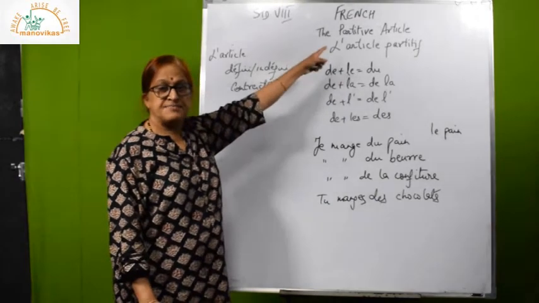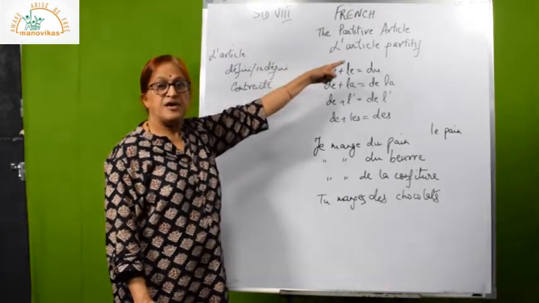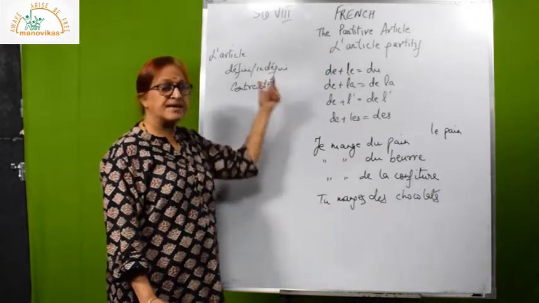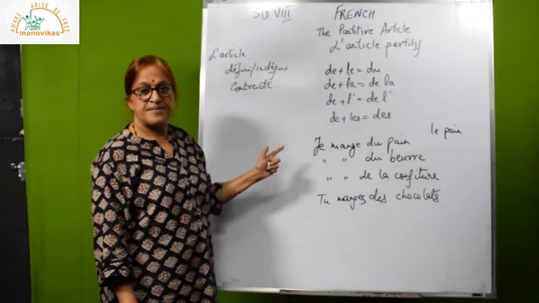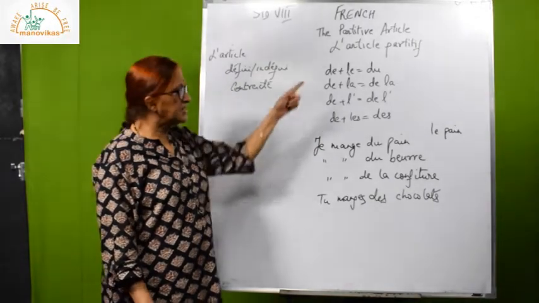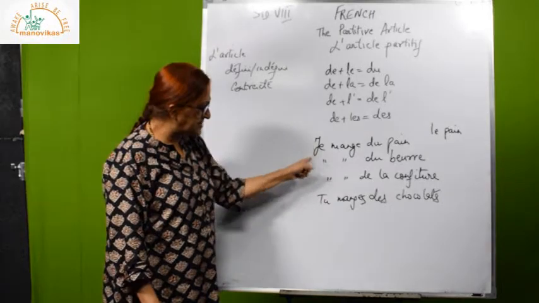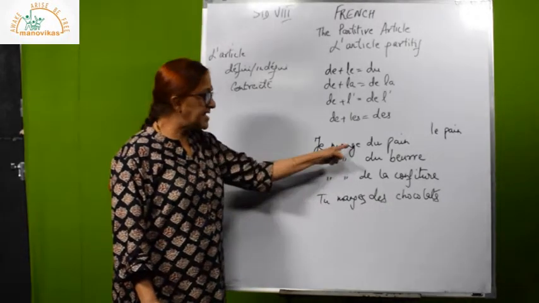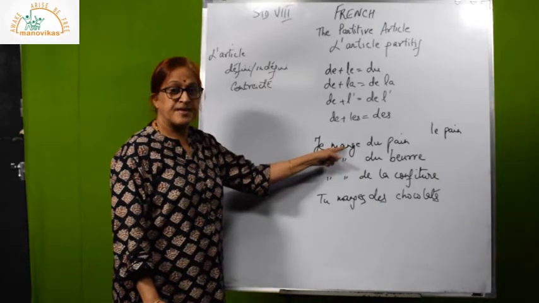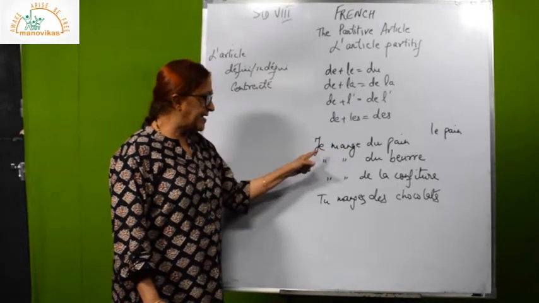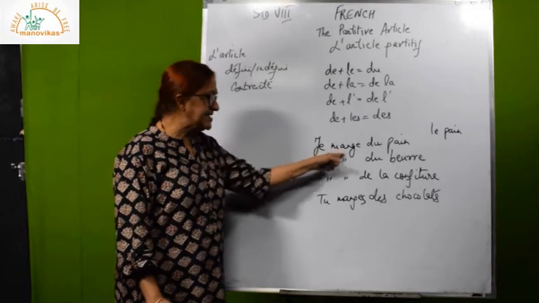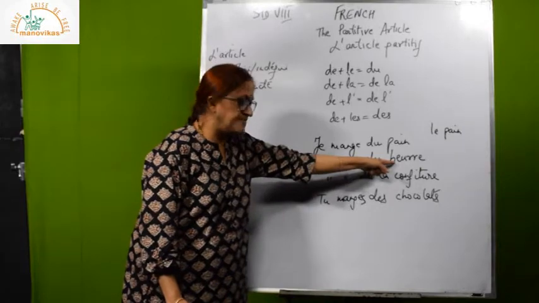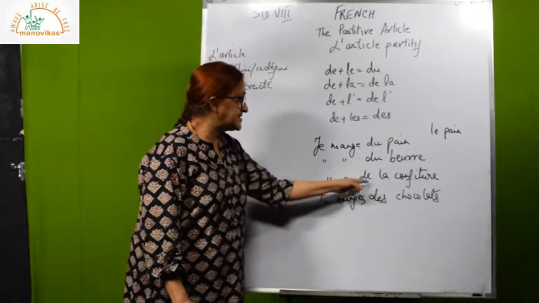The topic name is l'article partitif. Very important chapter because you will require this everywhere, just like le, la, les, un, une, des. So 2 minutes I am giving, copy it and copy the sentences, write down their English translation. You know, manger is to eat. So when I say je mange, I eat some bread. I eat some butter. I eat some jam.